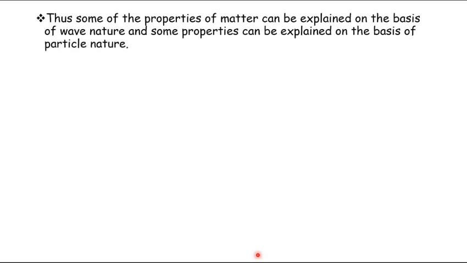So matter has wave character as well as particle character, because some of the properties of matter, such as scintillation, can be explained on the basis of particle character, while some other properties, such as interference fringes and diffraction patterns, can be explained only on the basis of wave character. So what do we conclude? We conclude that matter has a dual nature.